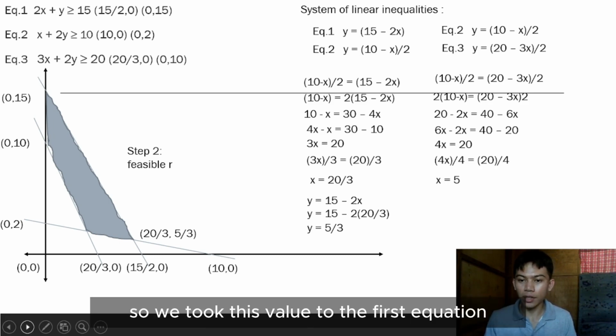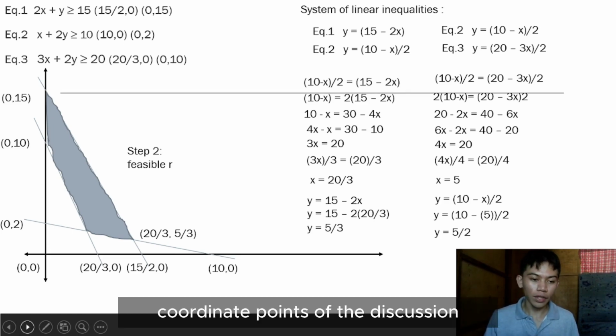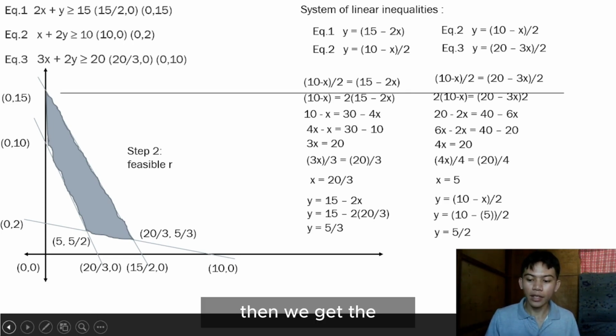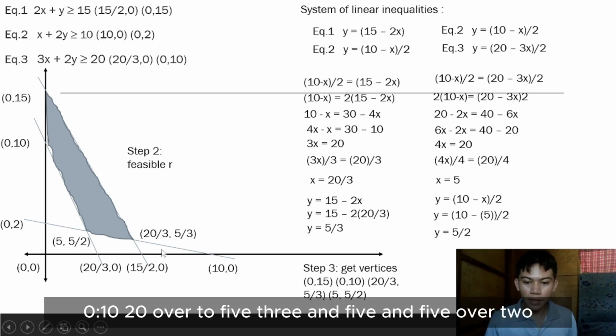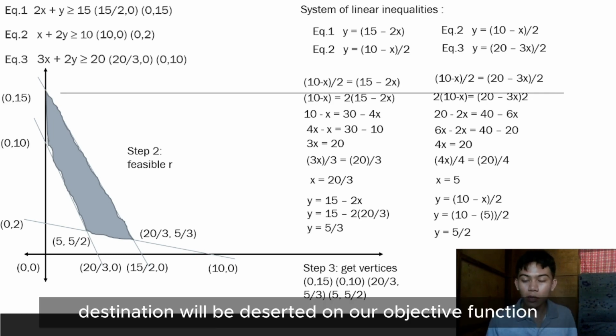Substitute this value to the first equation, and we get y equals 5 over 2, which is the coordinate point of the intersection between equation 1 and equation 3 right here. Then step 3 is we get the vertices, which are (0, 15), (0, 10), (20 over 3, 5 over 3), and (5, 5 over 2). After we get our vertices, the final step will be to insert them into our objective function.